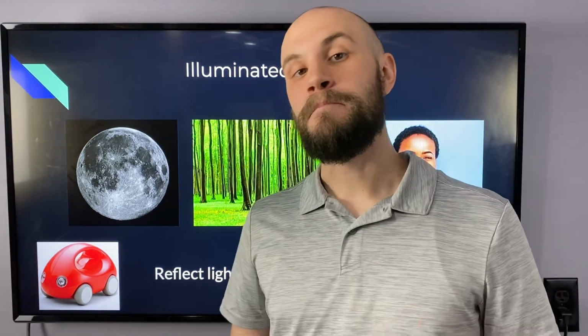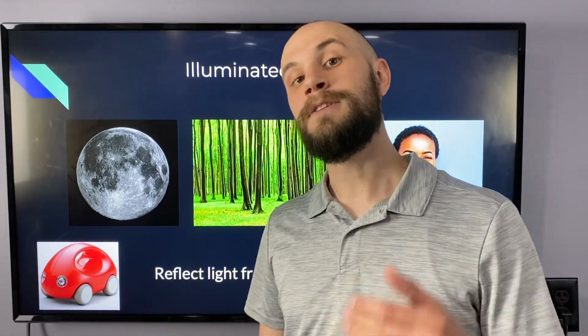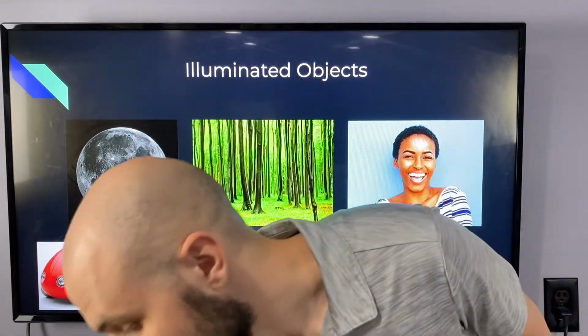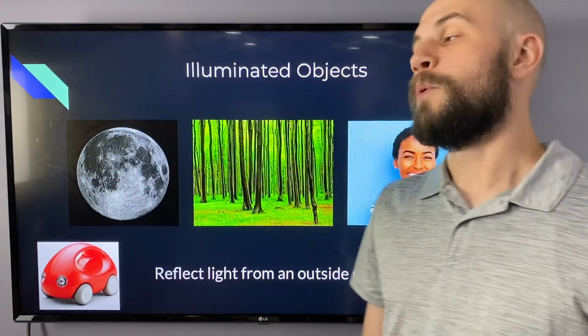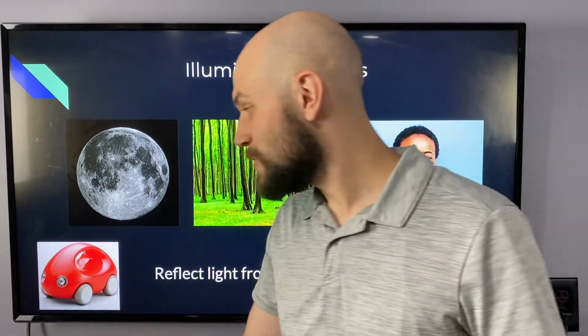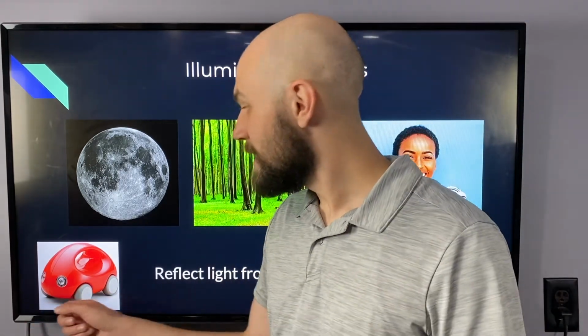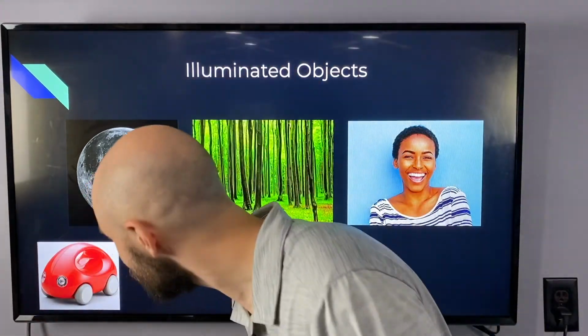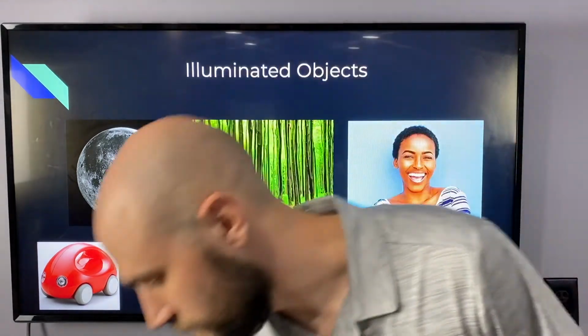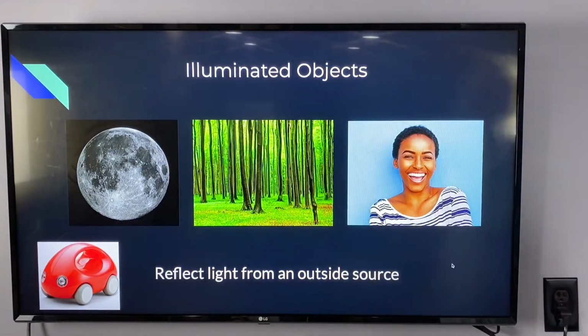Now, objects like mirrors would also be considered illuminated objects because they reflect light in order for us to see. But what's the difference between this toy car and a mirror? This toy car, we can't see ourselves in the car, but we can see ourselves in mirrors. So what's going on there?